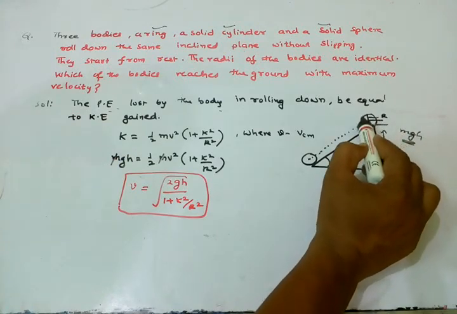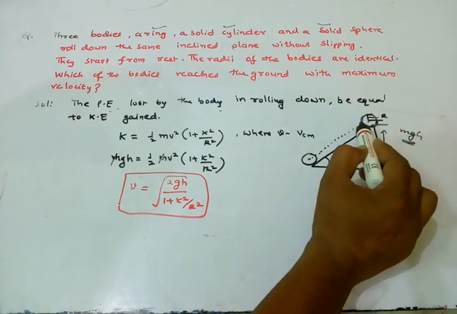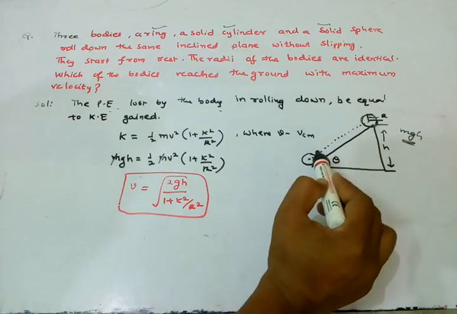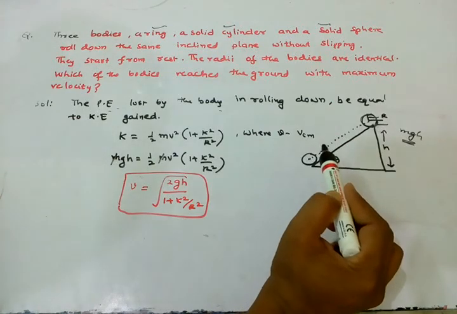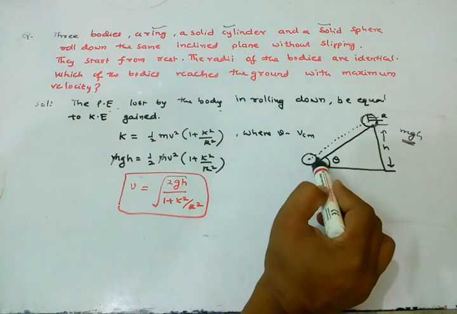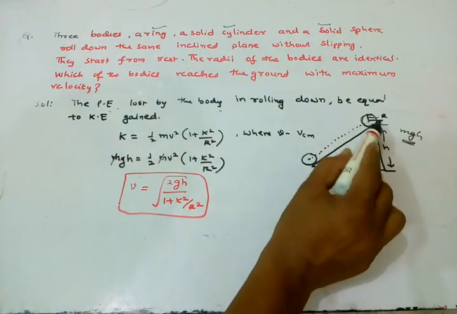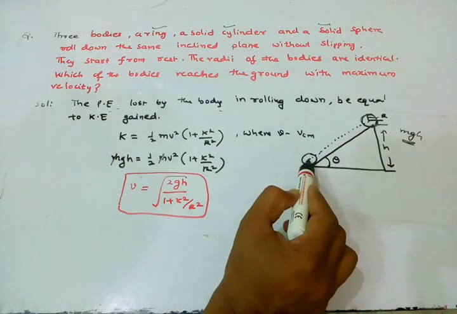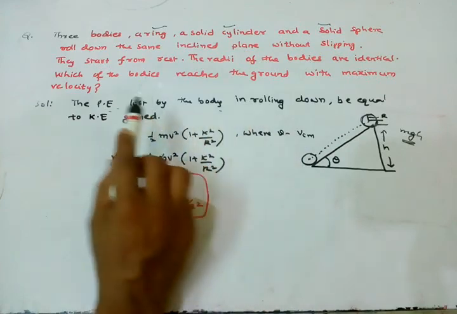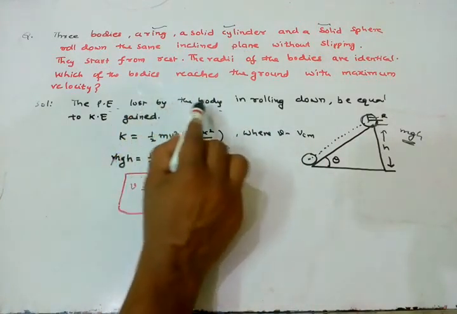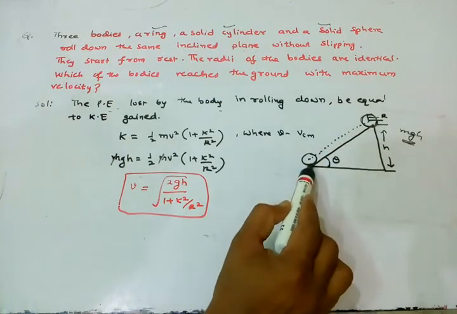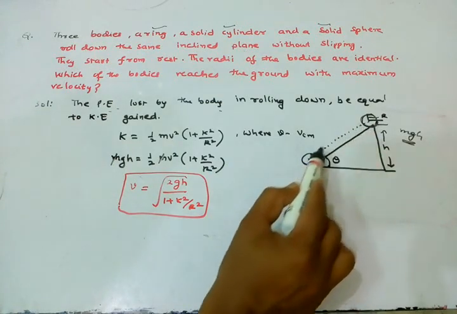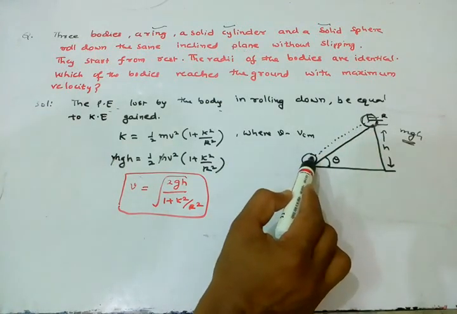While it is traveling and reaches the ground, the potential energy changes to kinetic energy. That is, the potential energy lost by the body in rolling down is equal to the kinetic energy gained.